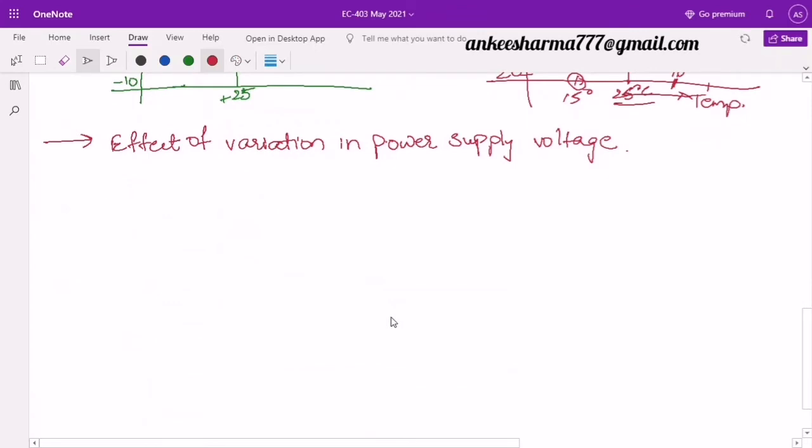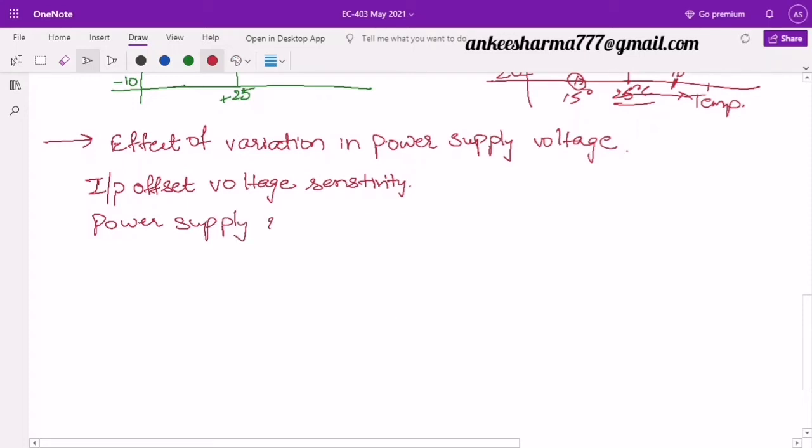In various books or data sheets you will find various terms like input offset voltage sensitivity, power supply rejection ratio, or power supply sensitivity, and power supply or supply voltage rejection ratio.